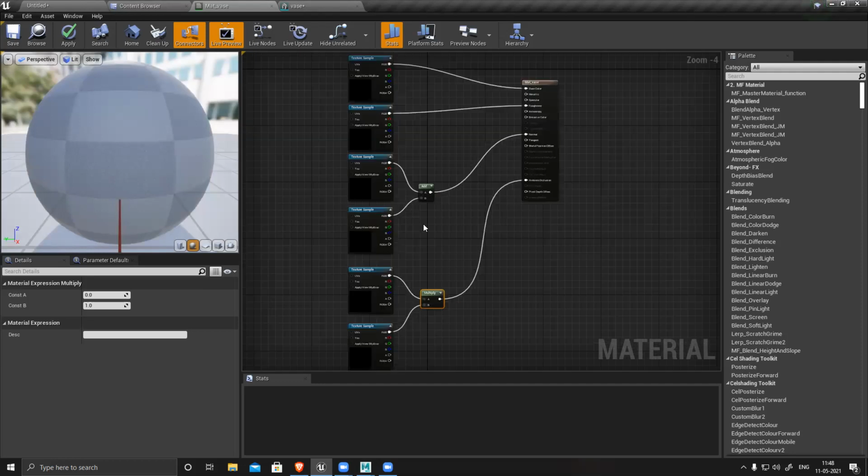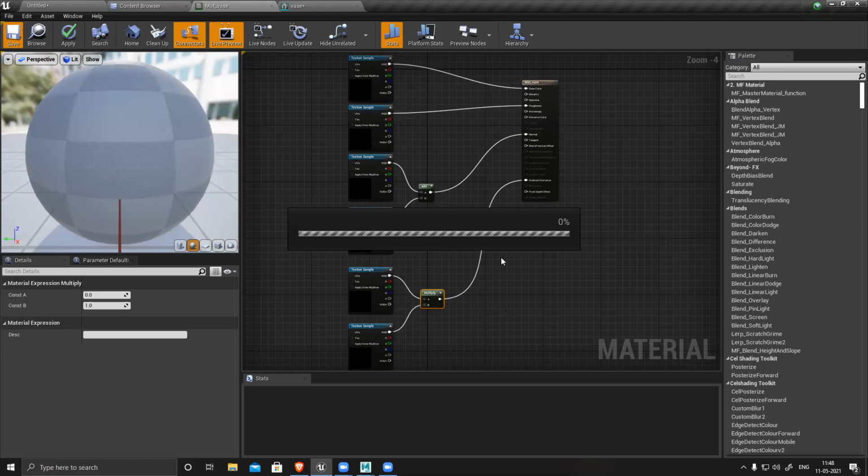So I combine this and now my normal is here. I'll just apply it. I multiplied my ambient occlusion with this, so I'll get a better result, because I get that ambient shadow nicely. I could have used a smaller texture.